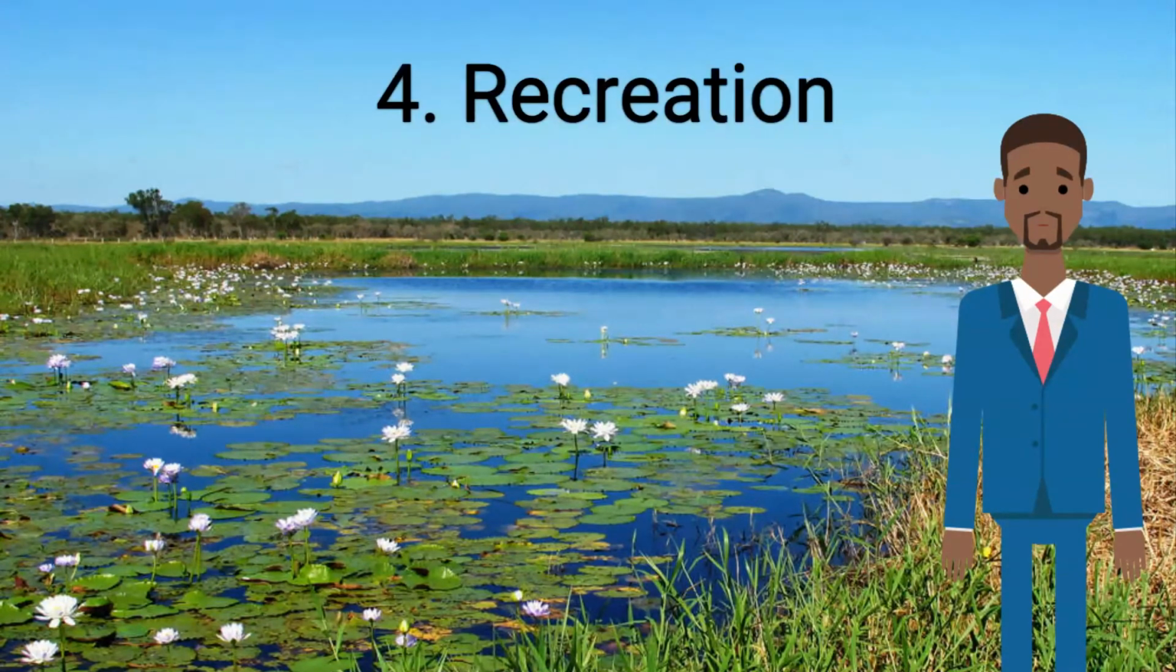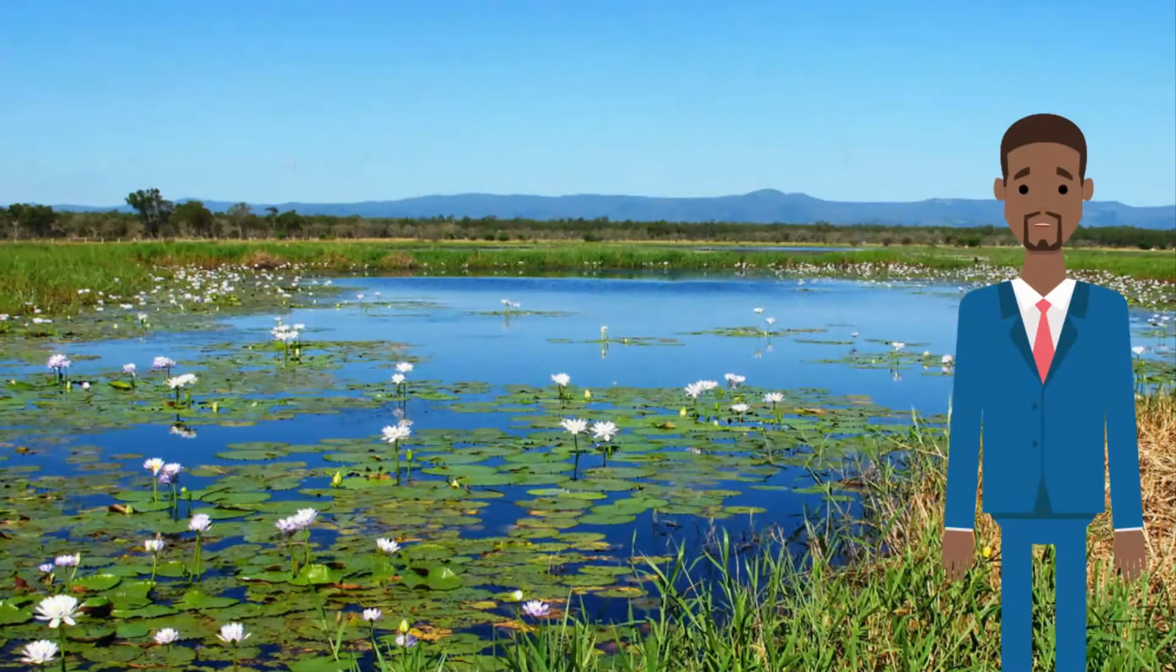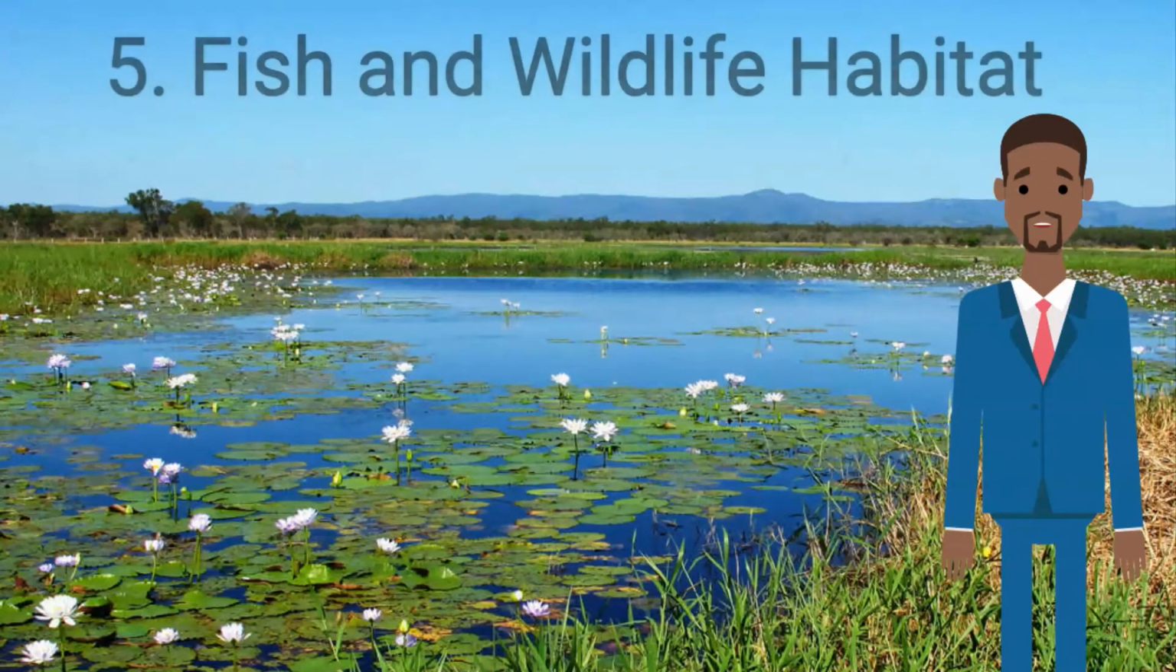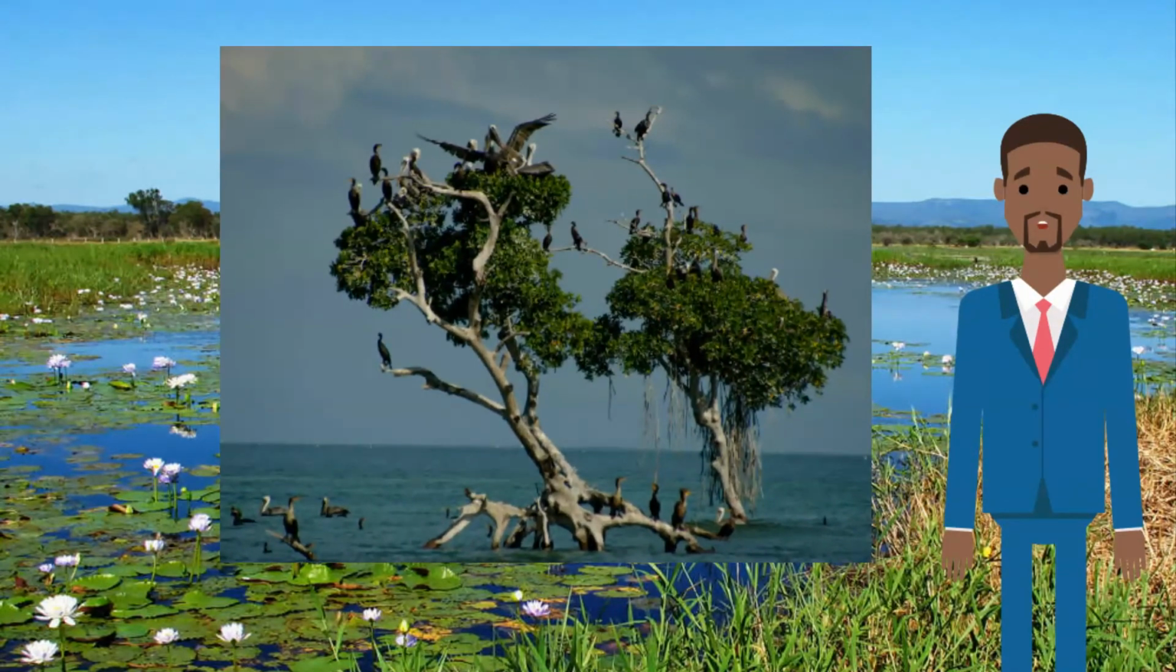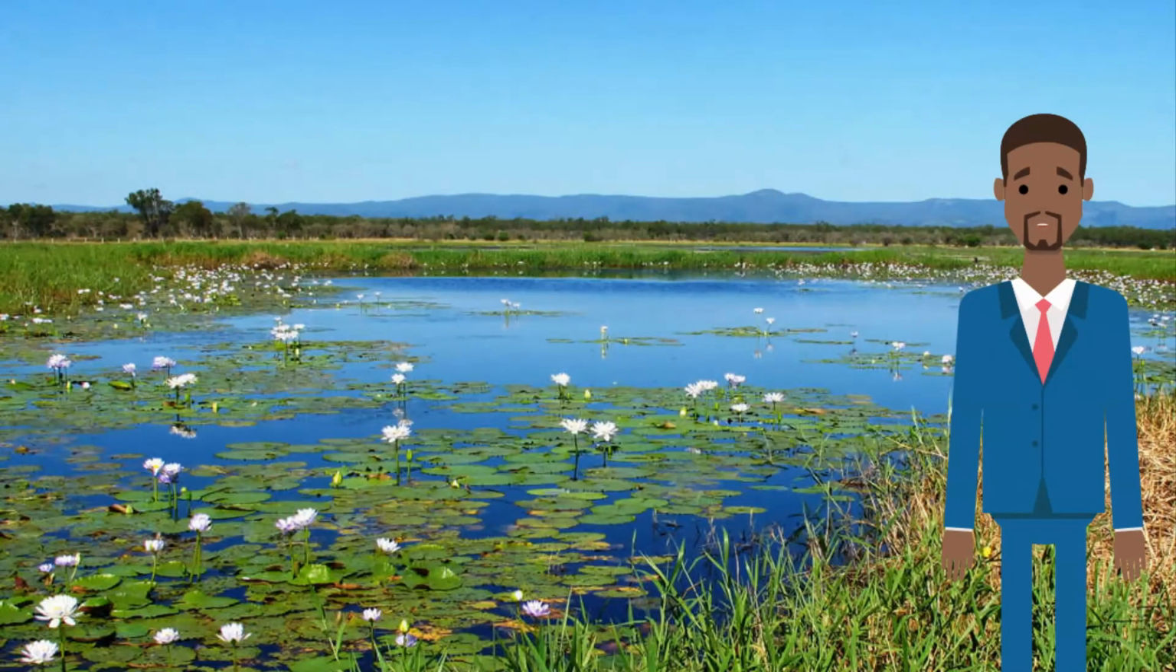Number 4, recreation. Recreational opportunities to include hunting, fishing, canoeing, and hiking can take place in wetlands, as well as education and research. Number 5, fish and wildlife habitat. Wetlands provide critical habitats for fish and crustaceans that use the waters for breeding. Waterfowl also utilize wetlands for breeding, as well as a rest location during long migrations.